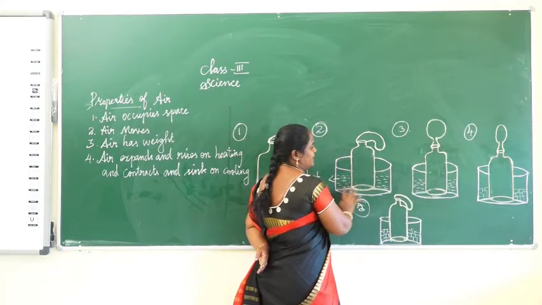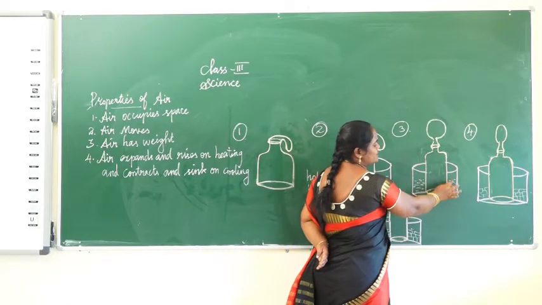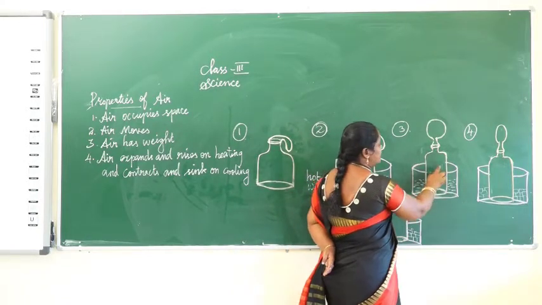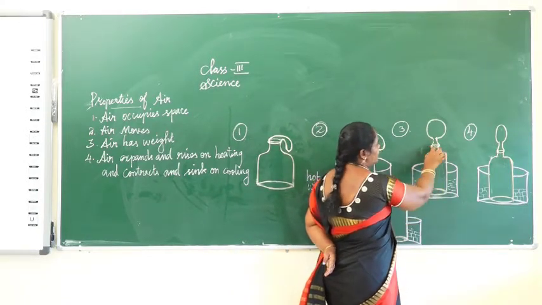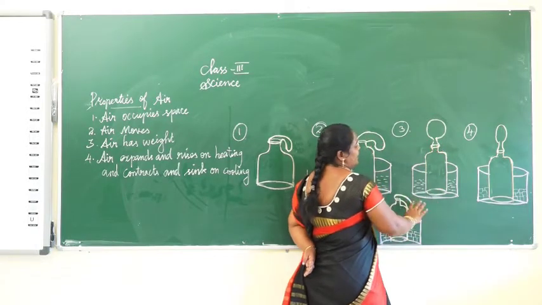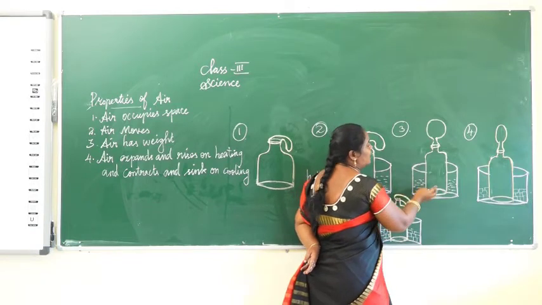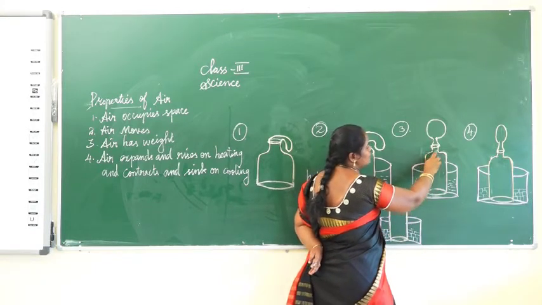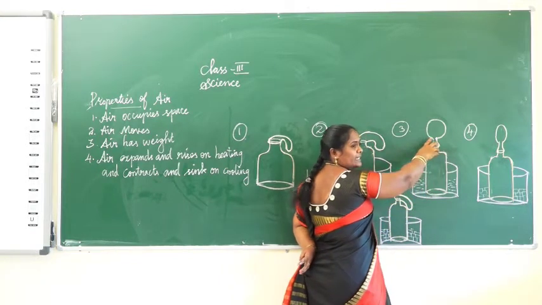We place this bottle in hot water. This container is filled with hot water. Here we place this bottle. At the neck of the bottle we tie a balloon, and after a few minutes you will observe that the balloon starts to become bigger and expand.